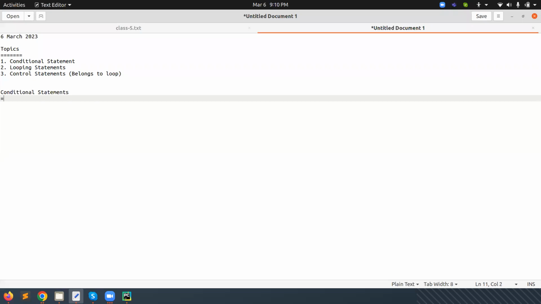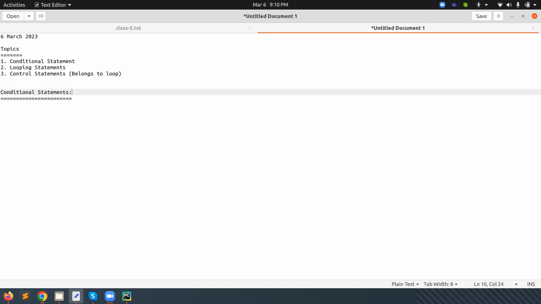What is the meaning of conditional statements? From the name, we can identify there should be some conditions. For example, in India, if we want to make our driving license, our age should be more than 18 years. That is one condition. If our age is less than 18, we are not able to apply for the driving license. How will we validate whether a person's age is greater than 18 or less than 18?